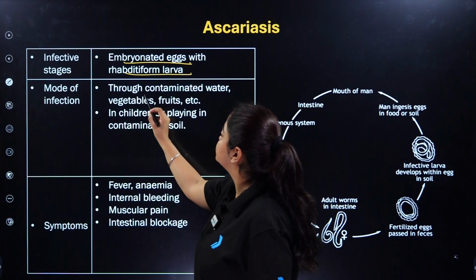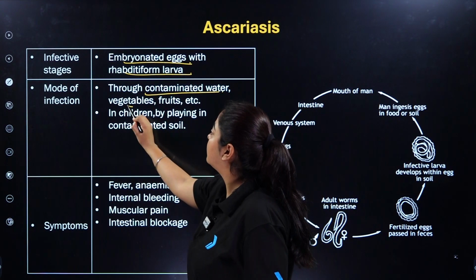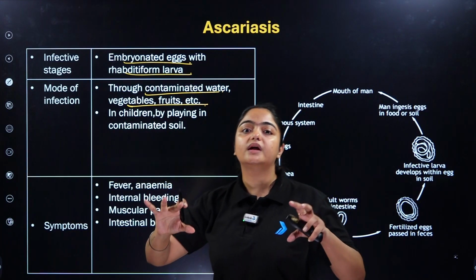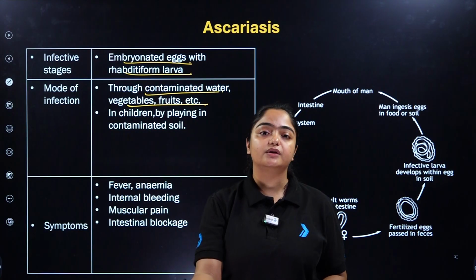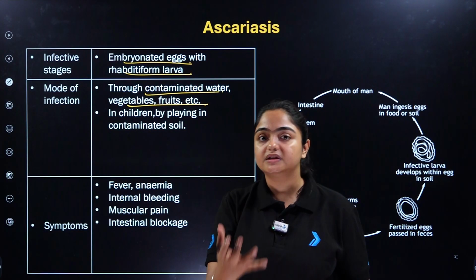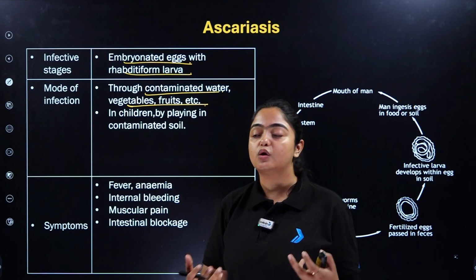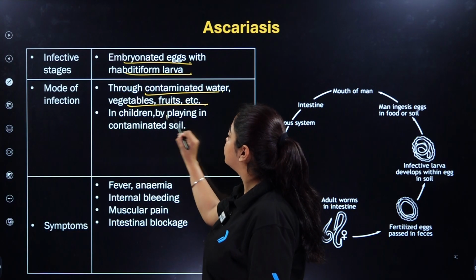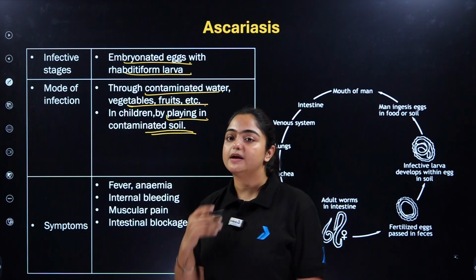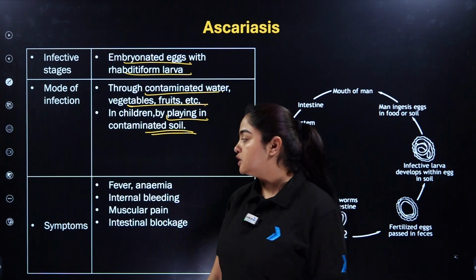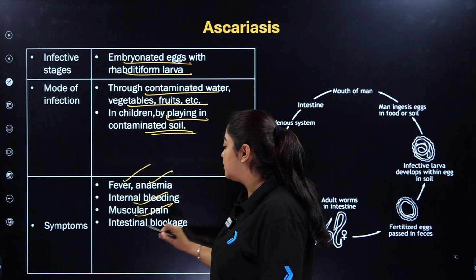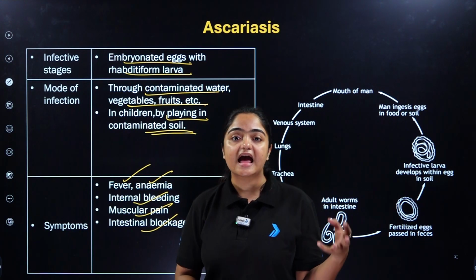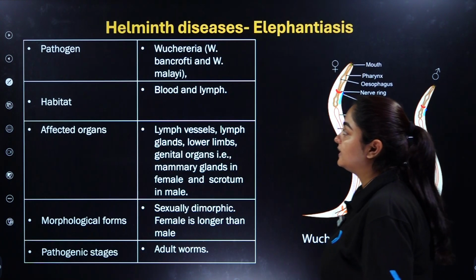Now, mode of infection includes contaminated water, vegetables, and fruits. If the food, water, or vegetables contain the pathogen and you consume them, the contaminated food and water can cause this disease. In children, it can also happen by playing in contaminated soil, because this pathogen is also found in soil. Major symptoms would be fever, anemia, internal bleeding, muscular pain and intestinal blockages as well.